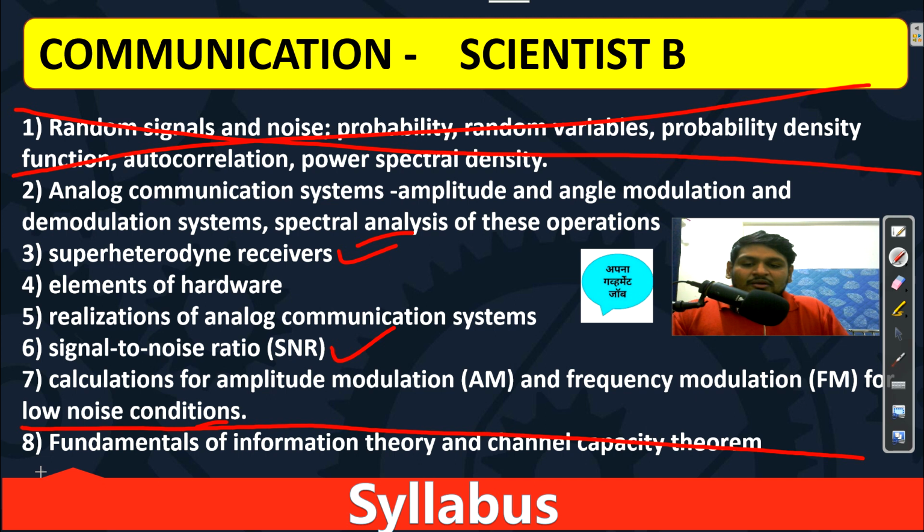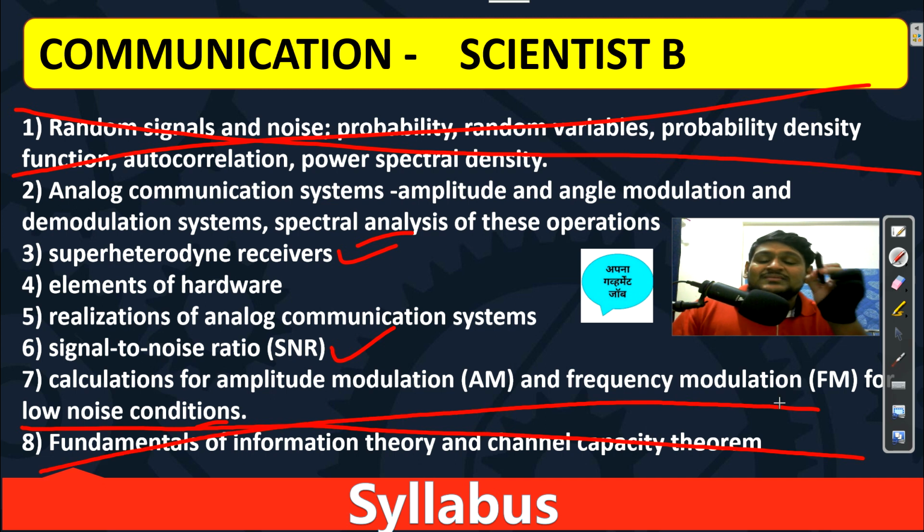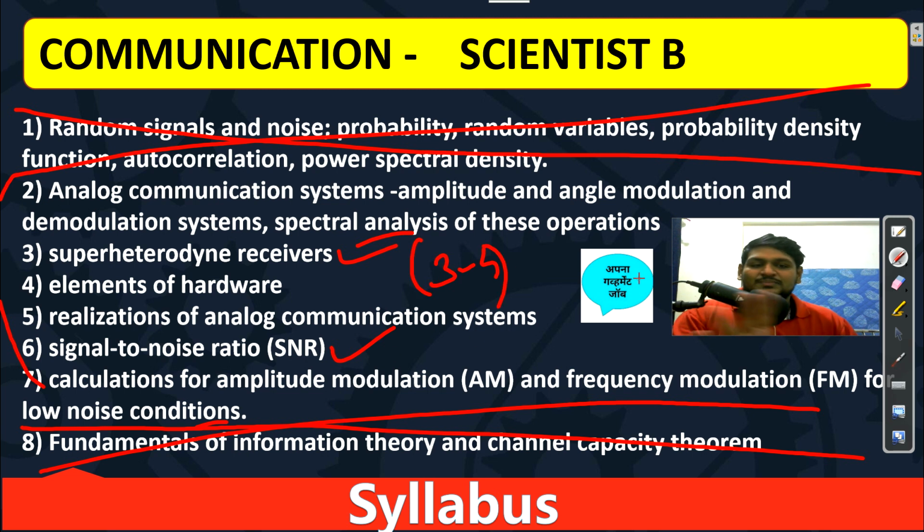cut it right now. Okay, so from the second point to the 7th is included in phase 1. This you need to complete by the 18th of January. Otherwise the first and 8th are not there. So this is the portion of communication, and from analog communication you can expect somewhere between 3 to 4 questions. Only for this part, 3 to 4 questions you can expect.